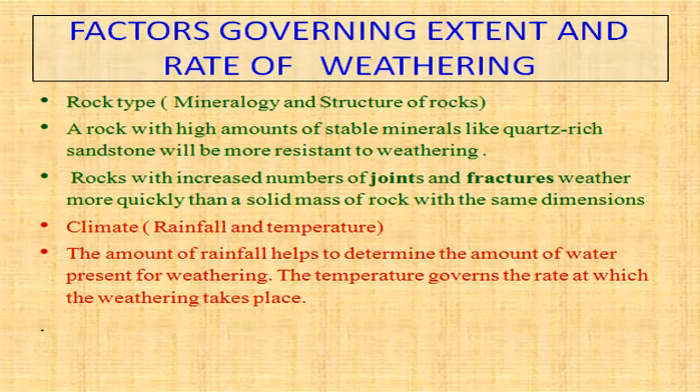Climate also affects the rate of weathering as well as the extent of weathering. Climate includes rainfall and temperature. The amount of rainfall helps to determine the amount of water present for weathering. The temperature governs the rate at which the weathering takes place.